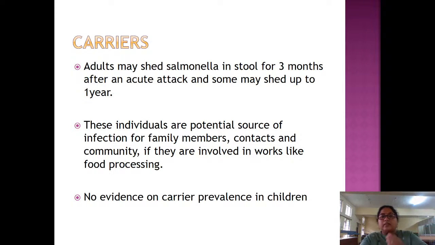These adults are a potential source of infection for family members, contacts, and community if they are involved in work like food processing. So, if these people are working in food processing companies, they might spread salmonella. You would have heard about Typhoid Mary. Typhoid Mary was one of the carriers who spread it to thousands of people. She was a carrier, but she didn't know that she was spreading, but she was spreading.